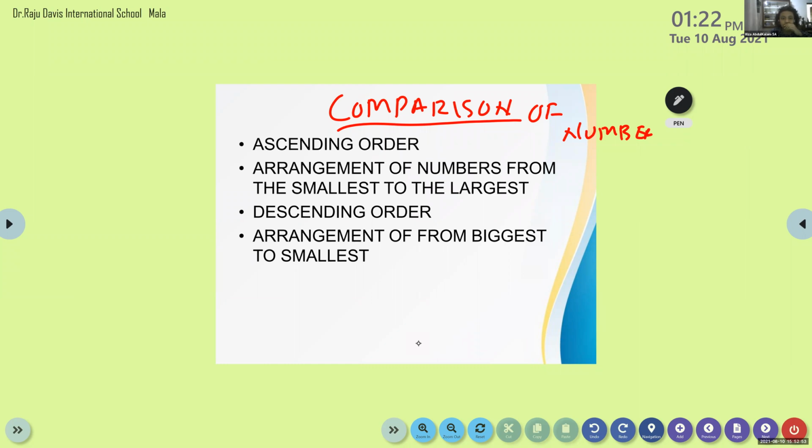Ma'am, can you read the last sentence? Arrangement of numbers from biggest to smallest. Arrangement of numbers, you can write. Or arrangement of numbers from biggest to smallest. It is called descending order.